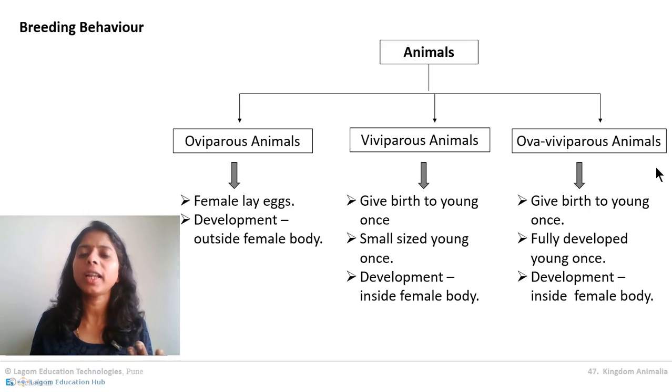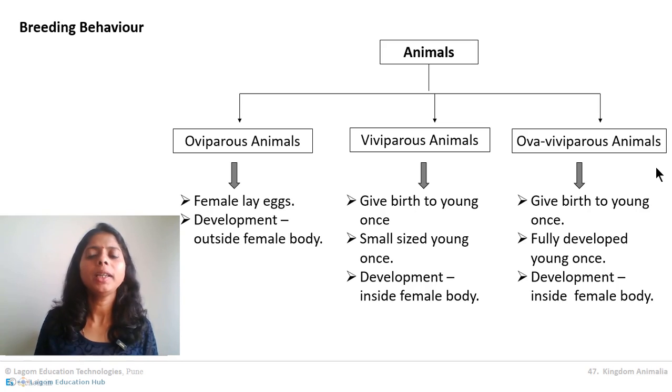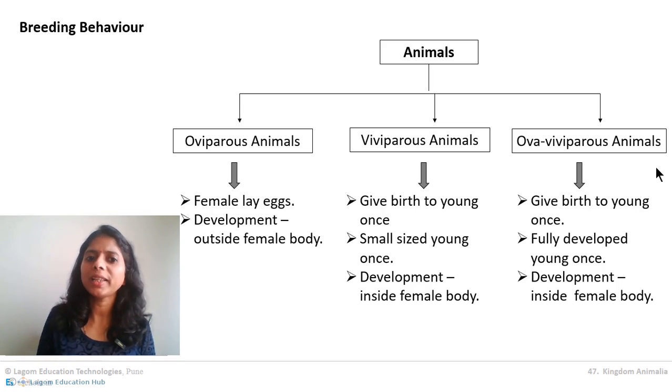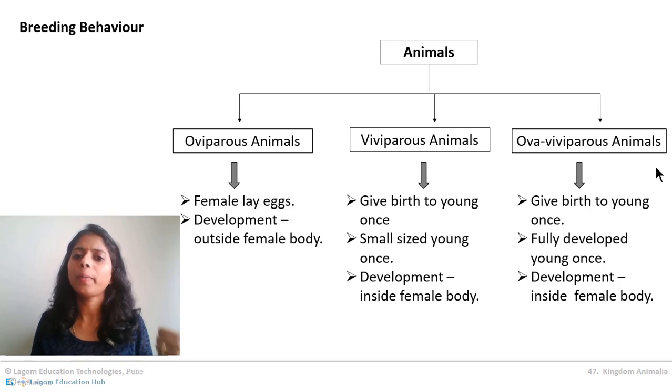Two types of fertilization are seen in animals, external as well as internal. External is outside the female body, internal is inside the female body. And when we consider development of animals, there may be direct or indirect development, and on the basis of breeding behavior, three types are shown by animals: oviparous, viviparous and ovoviviparous.